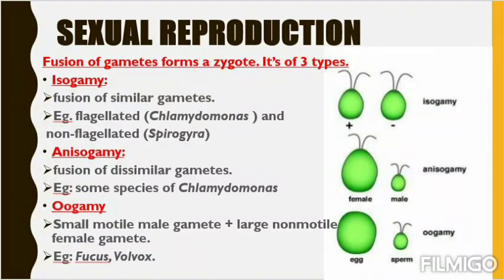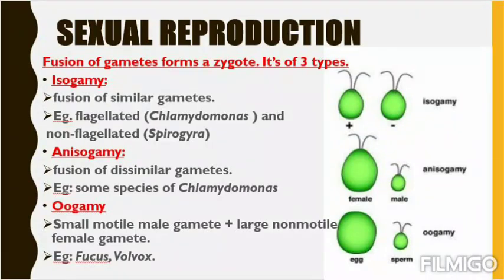So when the 2 similar gametes possess flagella, their example is Chlamydomonas, and when the 2 similar gametes do not have flagella, the example is Spirogyra. So now tell me, in the side diagram, which organism is it, Spirogyra or Chlamydomonas? Obviously Chlamydomonas, because it possesses flagella.